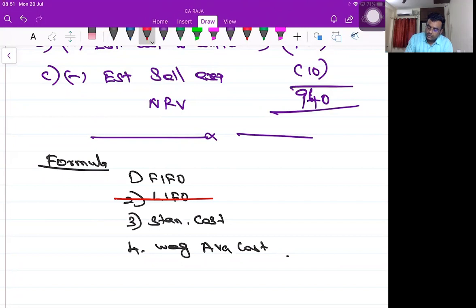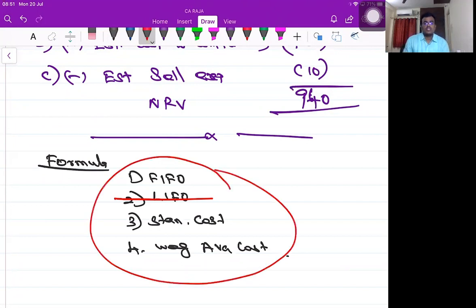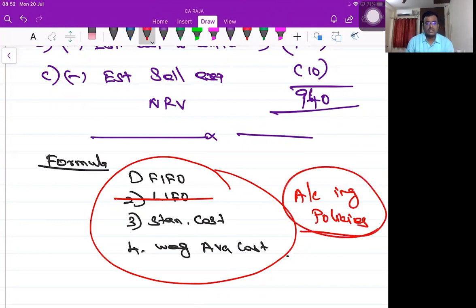Where will you use all these concepts? Then what is the difference between the concept which we learned now, that valuation of inventories should be whichever is least, cost or NRV, and this? Where will you go and use these concepts, FIFO, standard cost, weighted average cost? Tell me. For calculating cost. This is called accounting policy, yes or no?